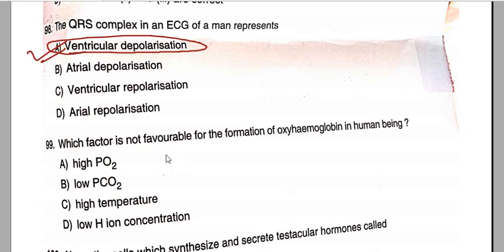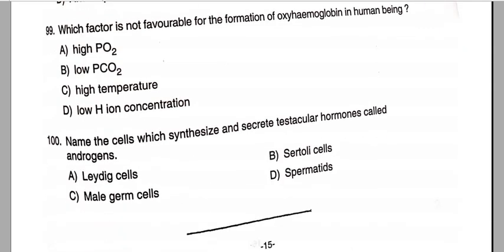Question number 99. Which factor is not favorable for the formation of oxyhemoglobin in human beings? The correct answer is high PO2 value. Option A is the correct answer for question number 99. Then the last question: name the cell which synthesizes and secretes testicular hormones called androgens. The correct answer is Leydig cells. Option A is the correct answer.